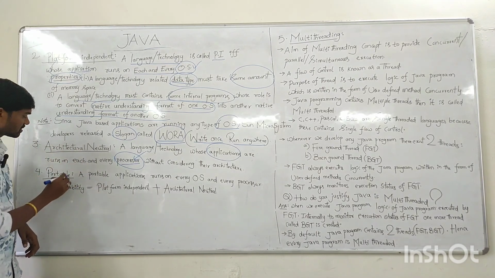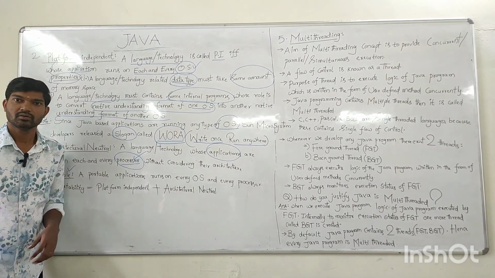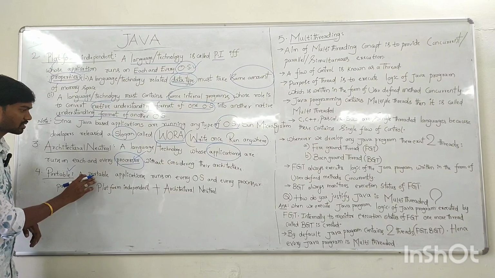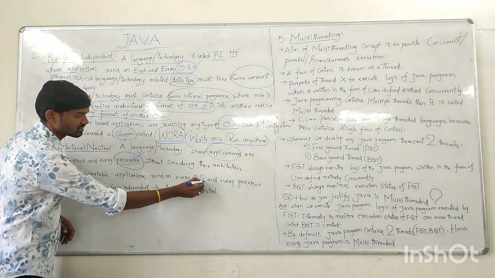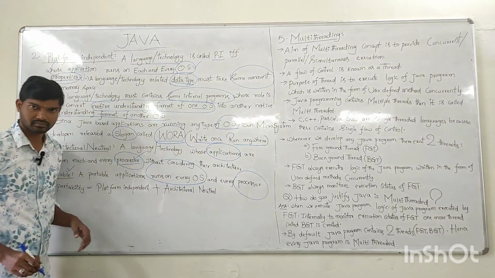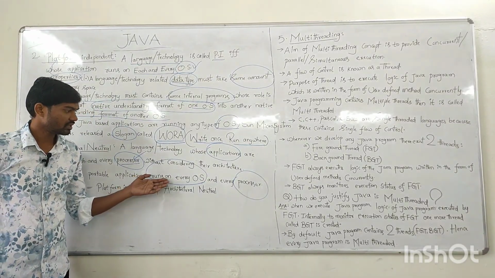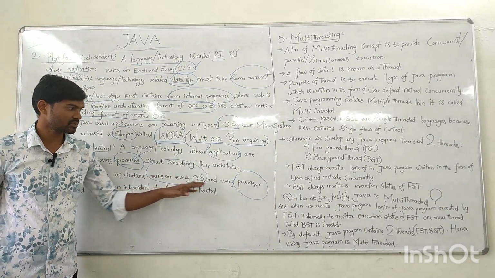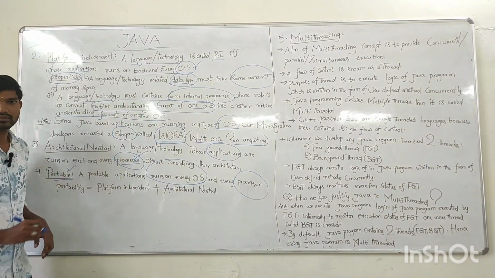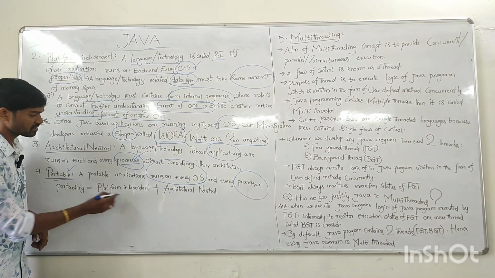Next, the fourth feature is portable. What does portable mean? A language or technology application is said to be portable if the application runs on every OS and every processor. That application should run on all the operating systems and all the processors. Such an application is called portable. So simply, what does portability mean?